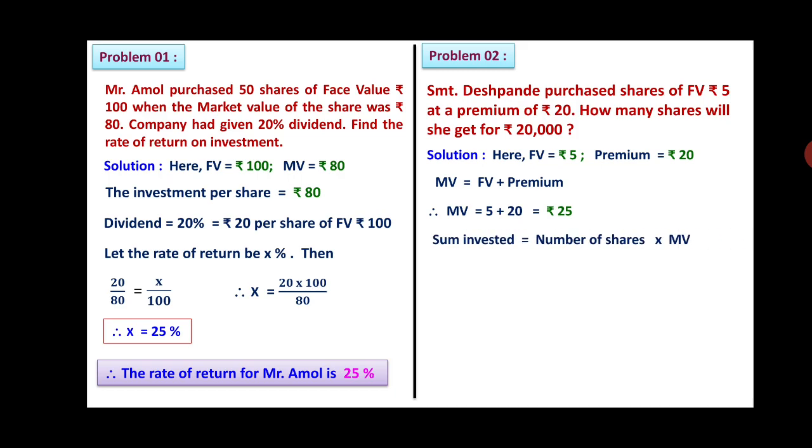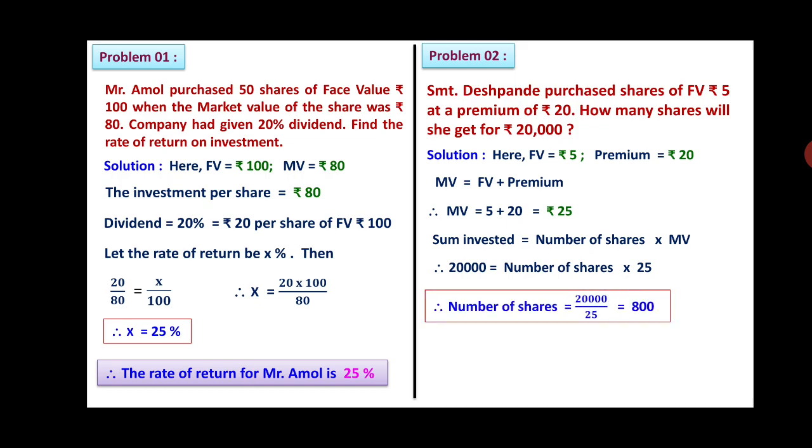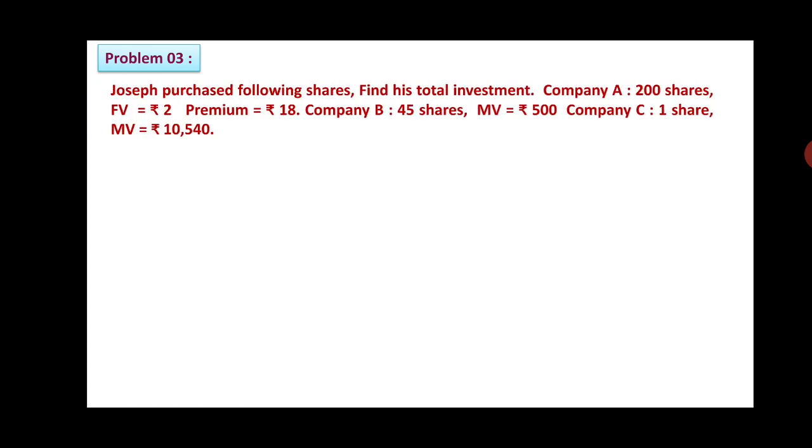Sum invested is equal to number of shares into market value, that we know. Therefore, now we'll substitute the values. Therefore, 20,000 is equal to number of shares into 25. Therefore, number of shares will be 20,000 upon 25. That leads to 800. So, Srimati Deshpande got 800 shares. Next, we will consider problem number 3.